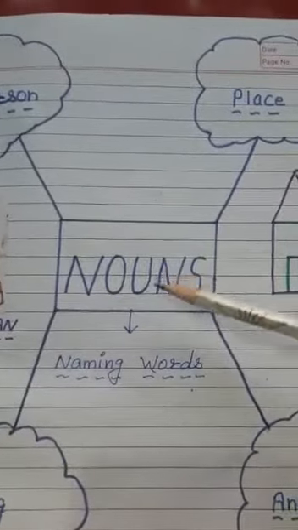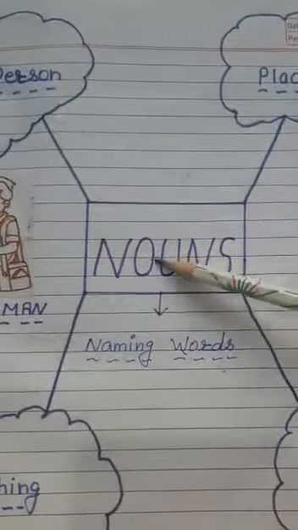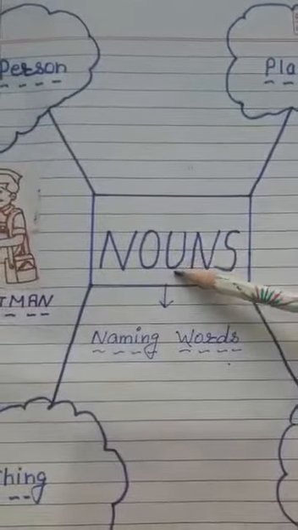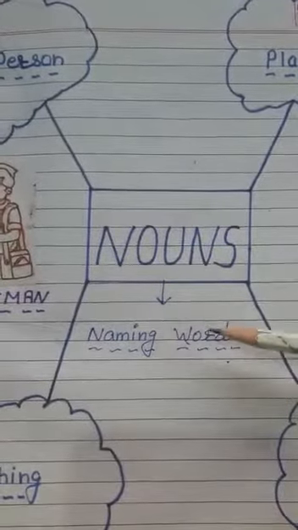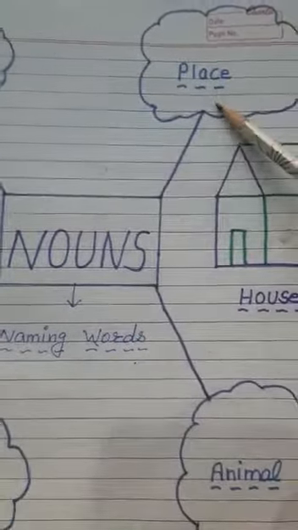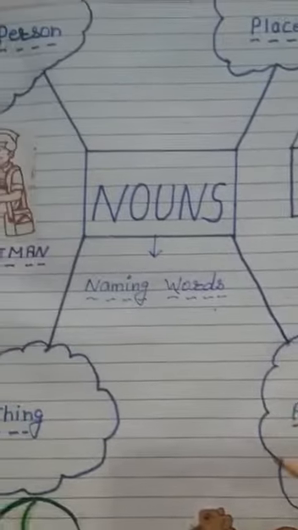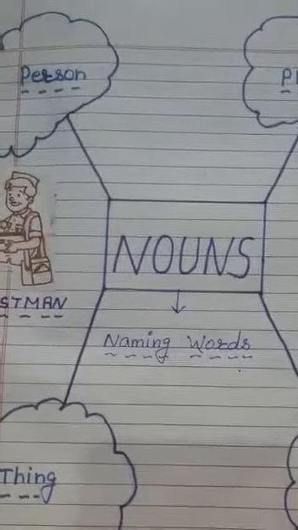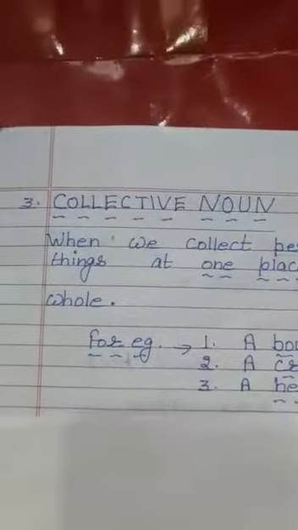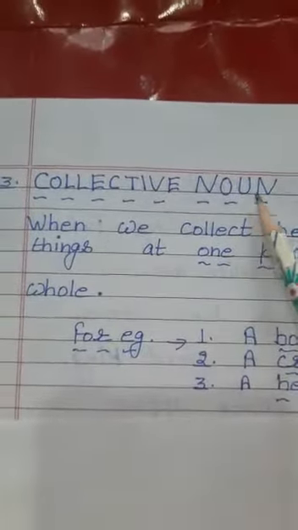So let's begin. Students, we are going to go through the topic of nouns. We have read that nouns are naming words of person, place, thing and animal. And now we are going to go through the kinds of nouns. Here we are to do collective noun.